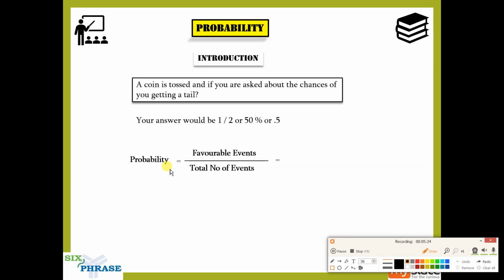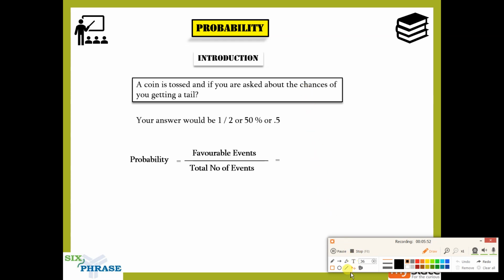If it is one thing that you should remember for sure, it is this formula. Because all the questions in this topic are going to invariably ask you to find the probability. So you cannot change that. All the questions are going to ask you to find the probability. They may use different words like chances or possibility, but eventually you'll have to find the probability to end the question.